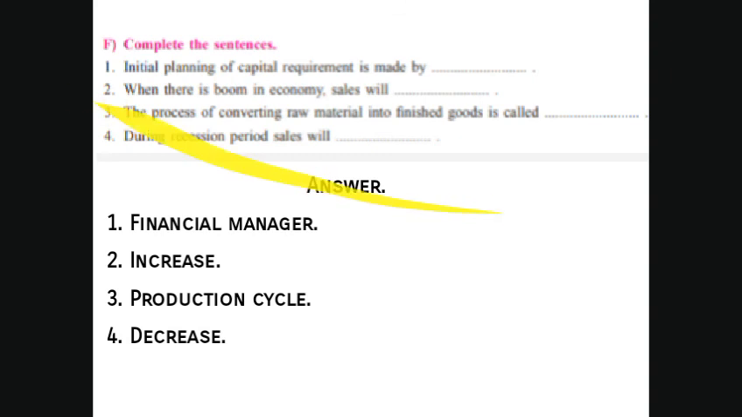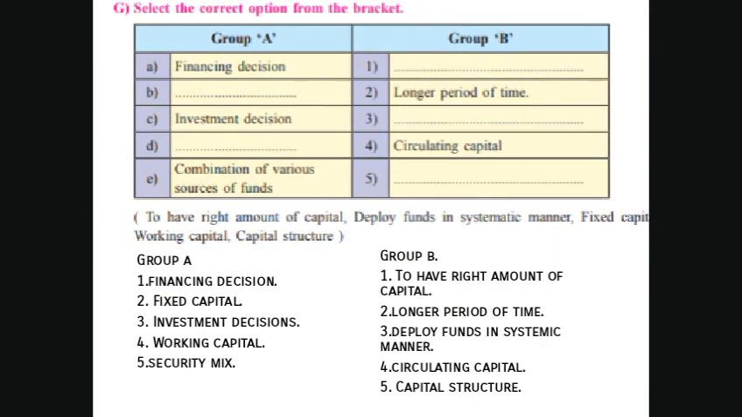G. Select the correct option from the bracket. First is financing decision. Answer is to have the right amount of capital. Second, fixed capital, for a longer period of time. Third, investment decision. Answer is deploy funds in a systematic manner. Fourth, working capital, circulating capital. Fifth, security mix, combination of various sources of funds, that is capital structure.